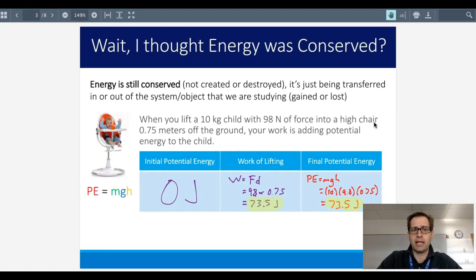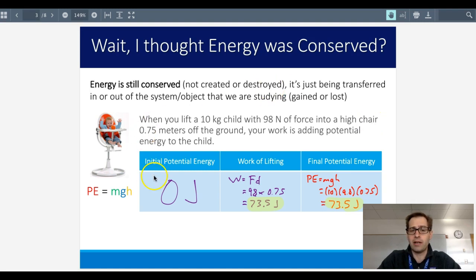So a little bit of review. We're going to take a look at energy being conserved, but we're going to look at it in terms of the system itself. Energy is always conserved. It's not created or destroyed, but it might transfer to other forms that are not included in the system, namely heat. And the way that it is mostly transferred is through friction.